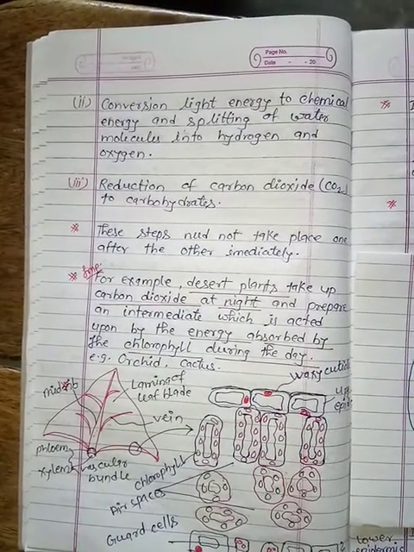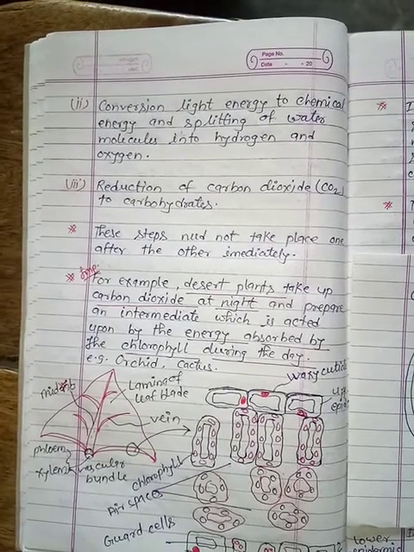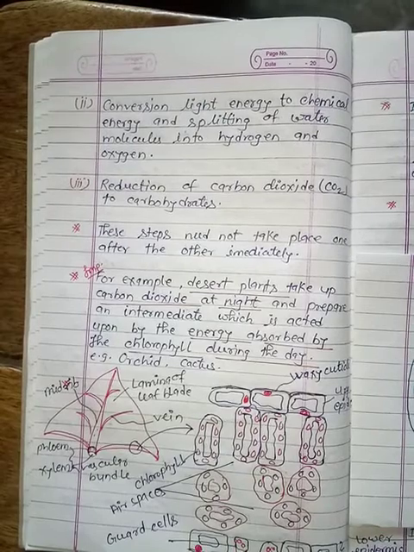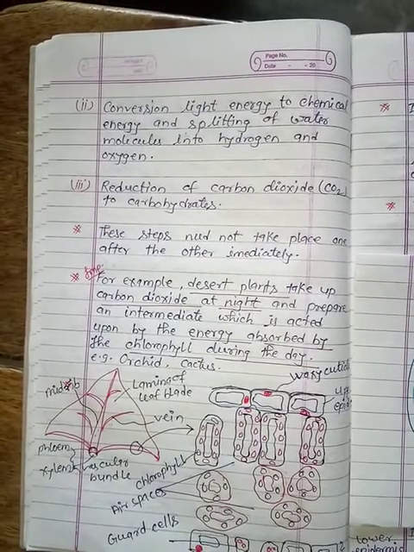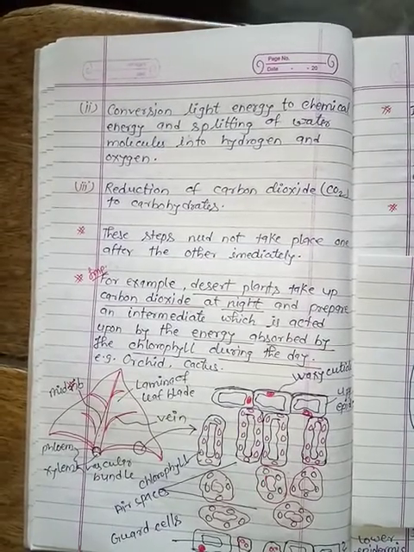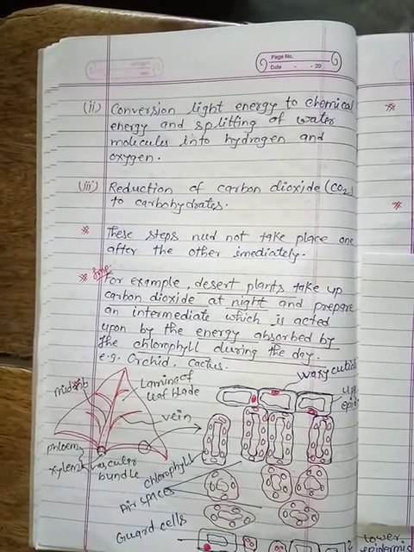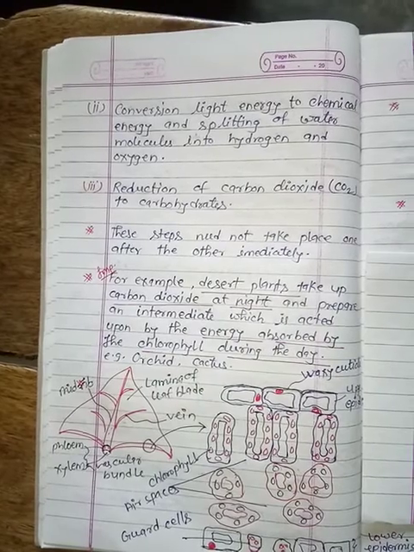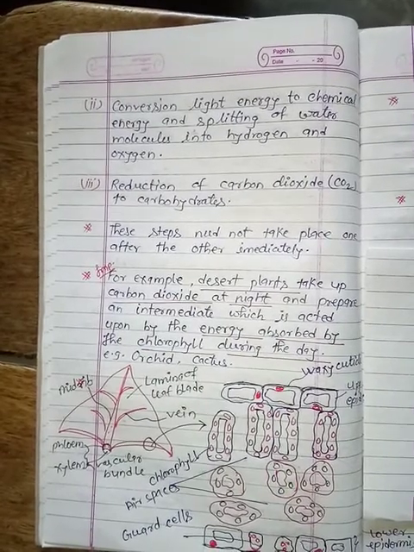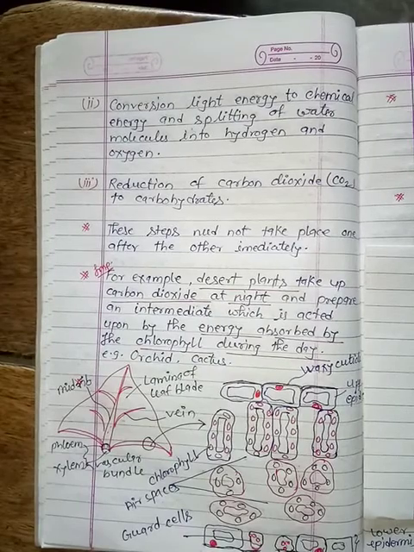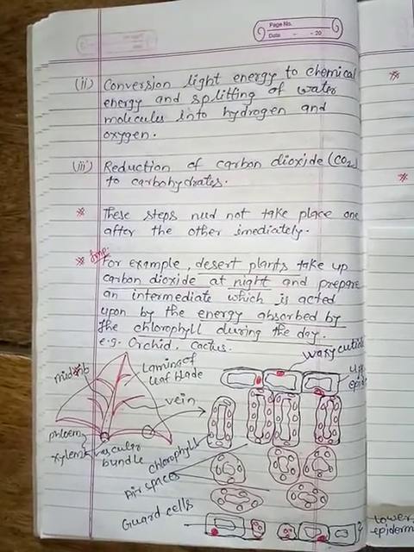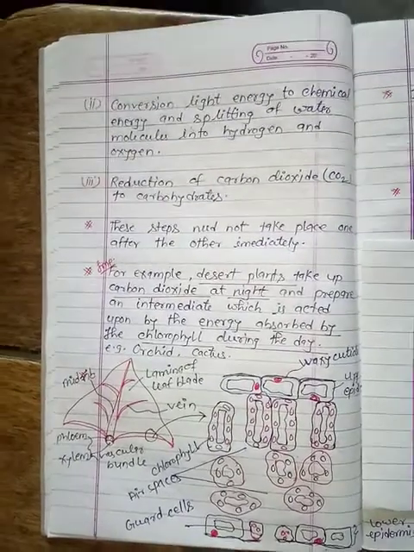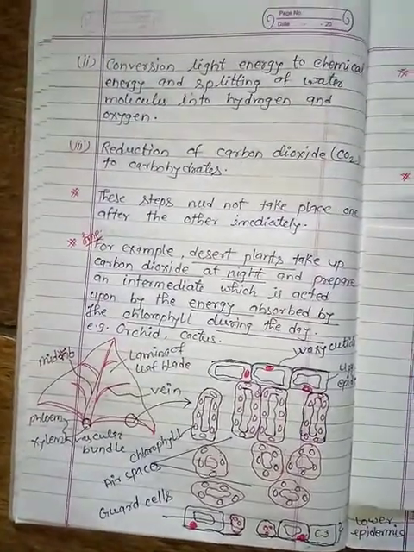But in the case of desert plants or succulent plants, they take in carbon dioxide at night and prepare an intermediate, which is acted upon by the energy absorbed by chlorophyll during the daytime. So orchids and cactus show this type of absorption of carbon dioxide. And here in this figure you are going to observe the different parts of the process.